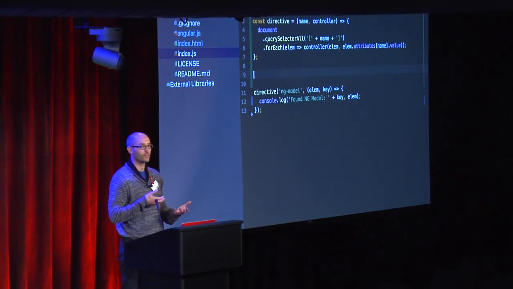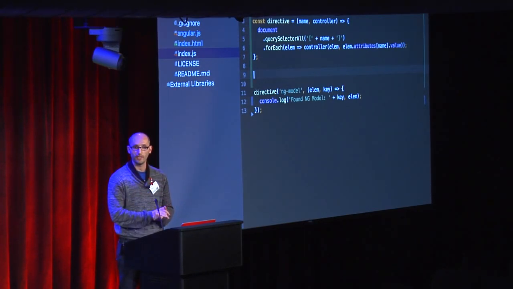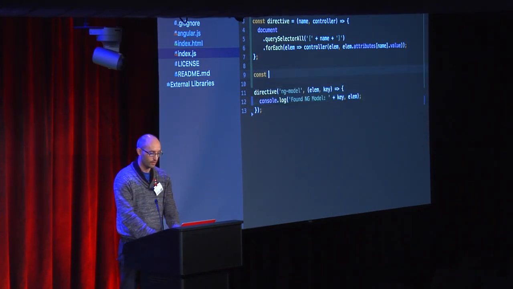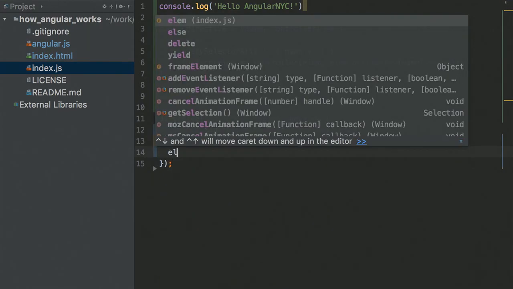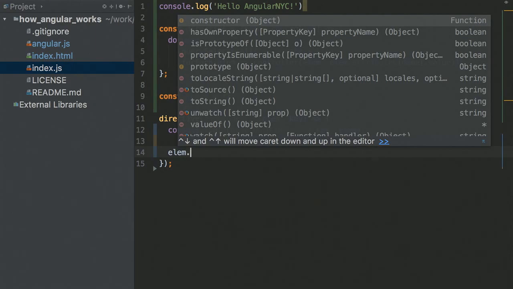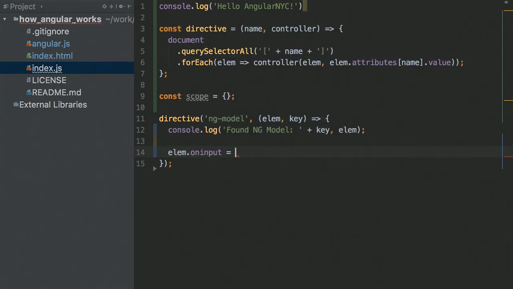In the real Angular, scope is quite complicated, right? We have isolated scopes, scope inheritance. I'm going to skip all that, and for now, we'll just speak about something like the root scope, or basically just a global variable holding all the information we want in our app. Later on, if we want, we can make the directive function create a dynamic scope every time. Complicated, but doable. All right, so I got the scope. Now I want to listen to my element and see every time there's a change. So luckily, HTML5 has this nifty feature. I can do on input, and give it a function.